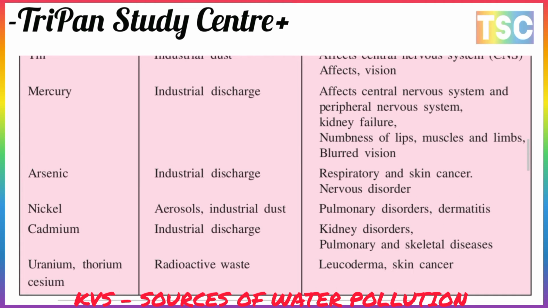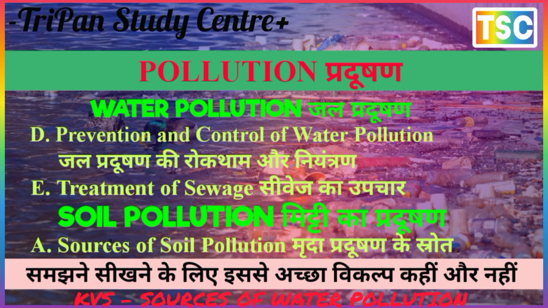Next, arsenic from industrial discharge causes respiratory problems, skin cancer, and nervous disorders. Nickel, from herbicides and industrial dust, causes pulmonary disorders and diabetes. Cadmium, from industrial discharge, causes kidney disorders. Radioactive waste causes leukemia, skin cancer, and more.